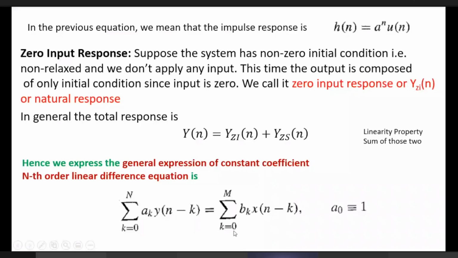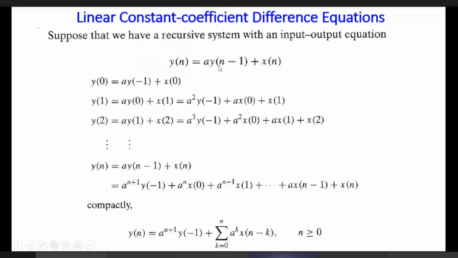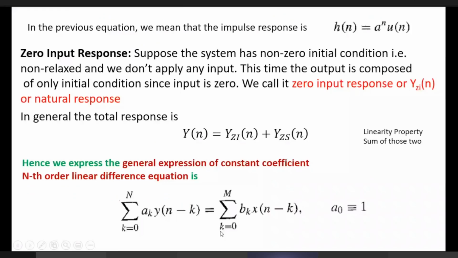Similarly, the input may have samples from 0 to M, whatever it is, and a_0 is equal to 1 when k is equal to 0. So k equal to 0 implies only the present output y[n]. This y[n] is merged with this summation term, that is the present output. So this is the general expression of a difference equation, and the coefficients are a_k and b_k, and these are all constant.